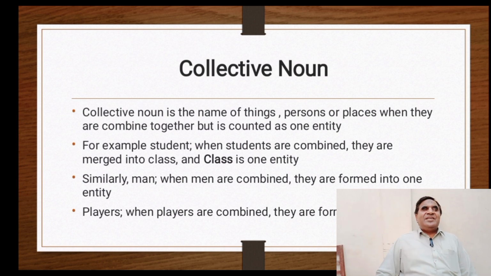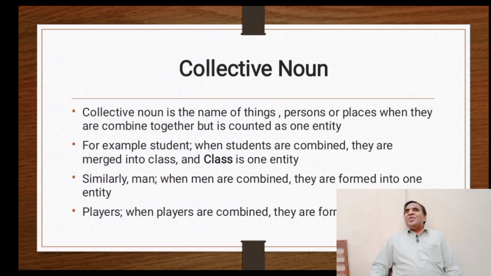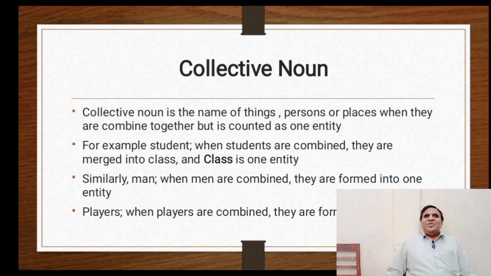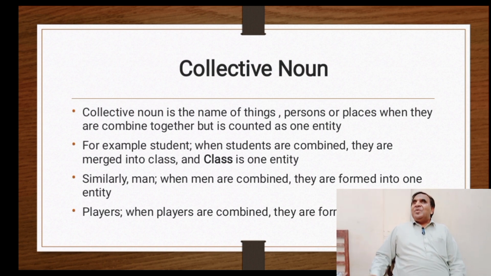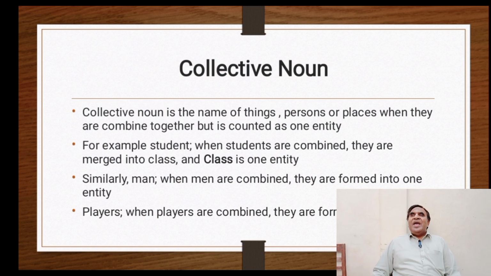Next, collective noun. Collective noun is the name of the things, person, or places when they are combined together but is counted as one entity.